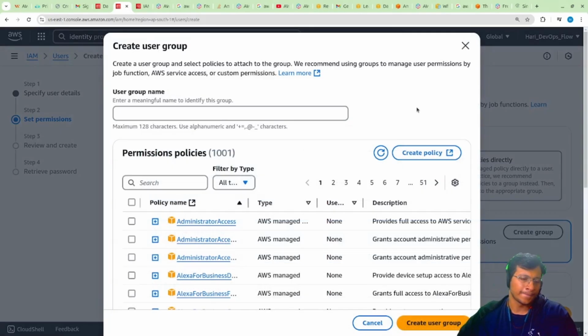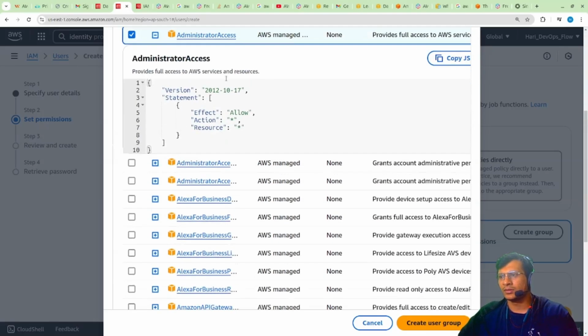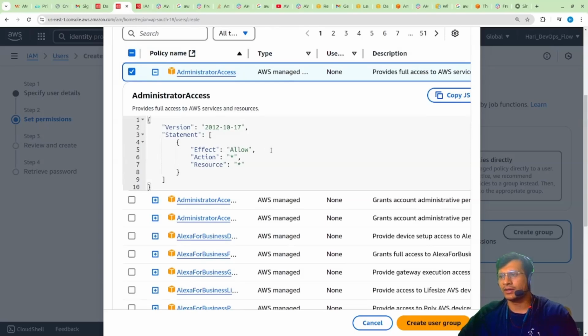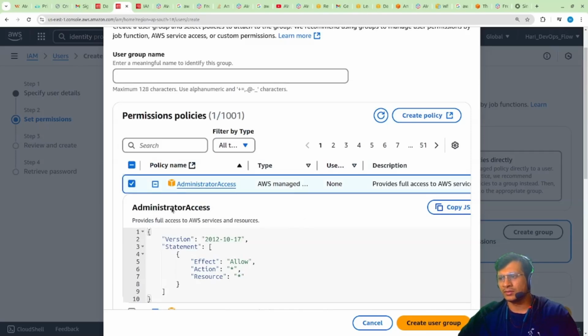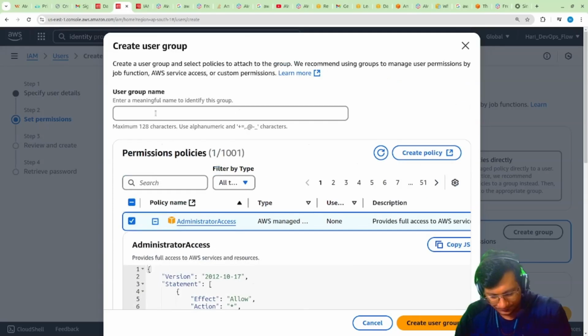So what is a group? What can we say? Suppose you are living in a building. Only residents of a particular building are allowed to enter. If it's a gated society or something like that, only residents of that particular building are allowed to freely go in and out. So that's how a group is. Okay, so here I want to create an admin user. This is how an IAM role policy looks. So effect allow, action all, resource all, star means all. So that's how it is looking right now. We can set up some of the parameters like constants on that, but I'll just create one group.